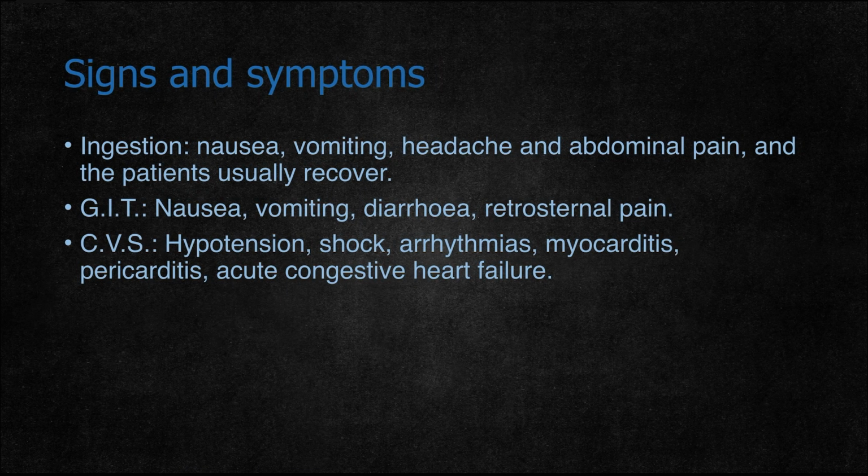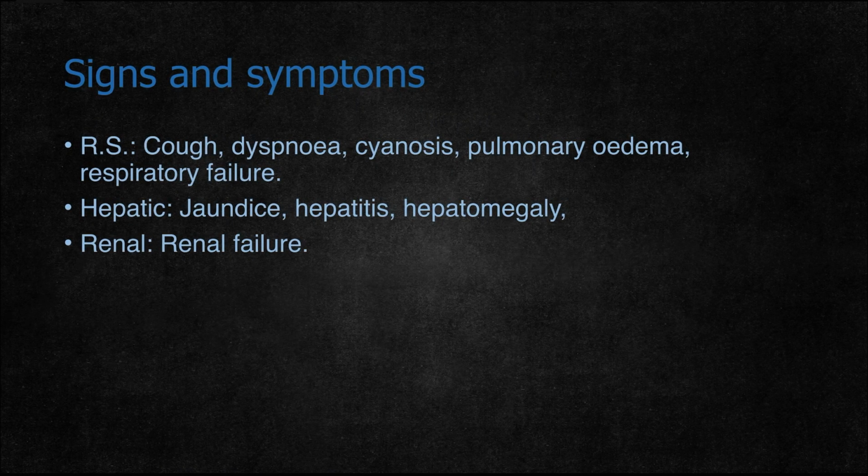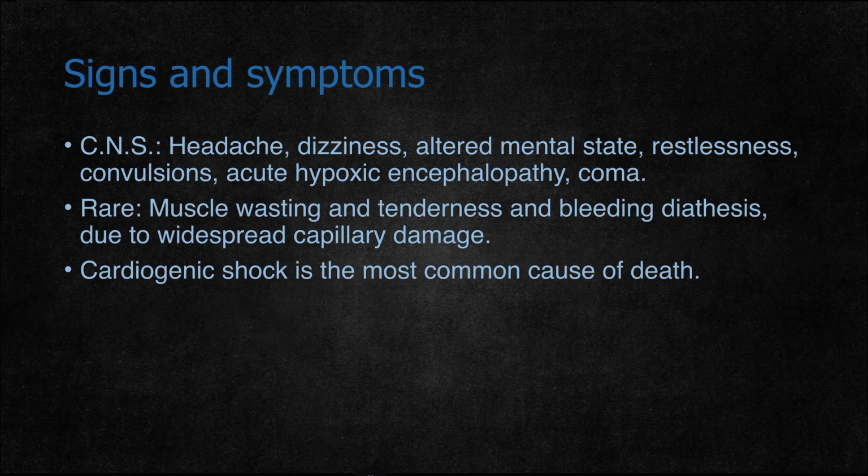With ingestion, it causes GI disturbance like nausea, vomiting, headache and abdominal pain, and the patient usually recovers after ingestion if it is removed immediately. In the GI system it causes nausea, vomiting, diarrhea and retrosternal pain. In the CVS it causes hypotension, shock, arrhythmias, myocarditis, pericarditis and acute congestive heart failure. In the respiratory system it causes cough, dyspnea, cyanosis, pulmonary edema and respiratory failure. In the liver it causes jaundice, hepatitis and hepatomegaly, and in the kidneys it causes renal failure.